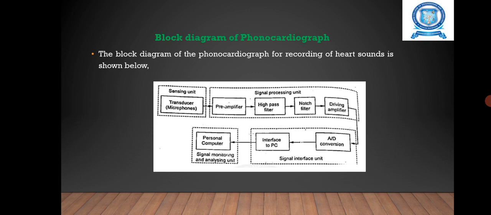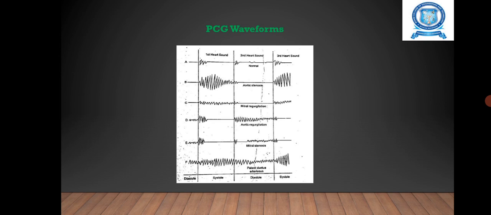In this unit, the digital interface unit is used. That means it converts the analog signal into the proportional digital signal. Then the digital signal is connected to a PC for display on the PC monitor in real time. Then the signal is analyzed in time and frequency domain with the help of software algorithms. The next one is PCG waveforms.